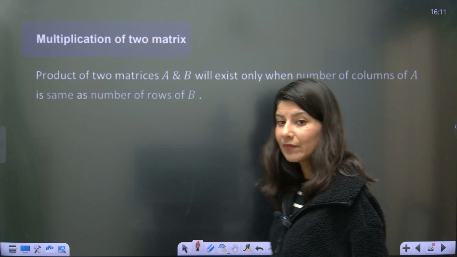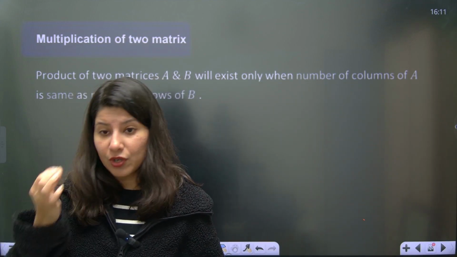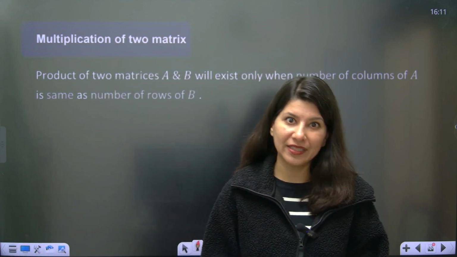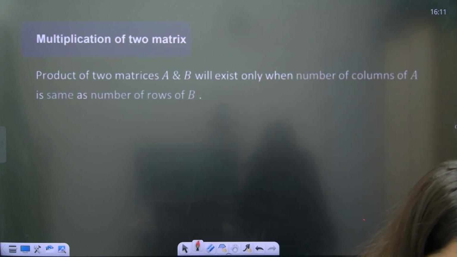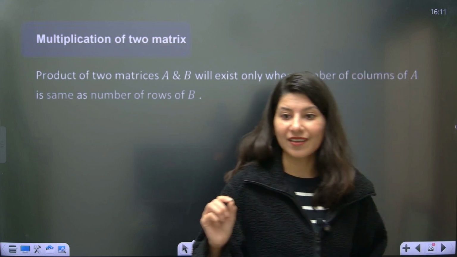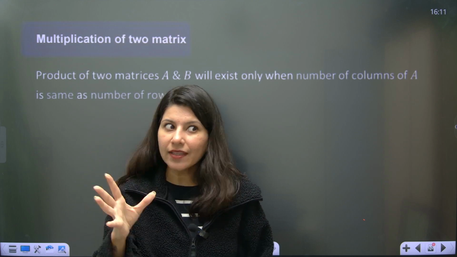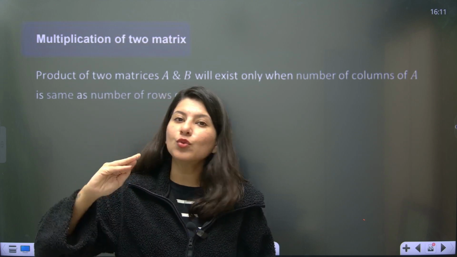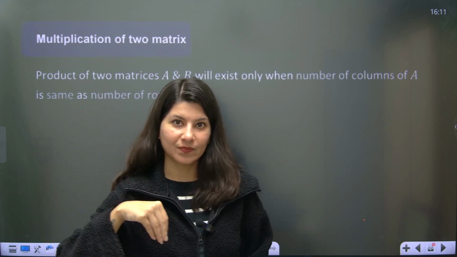And here comes something which carries utmost importance for your KCET and for your boards as well. What is that, ma'am? That is multiplication of two matrices. Multiplication of two matrices is something you should be very careful with while understanding. And also one more thing, we only study theory once. Study theory like that, so you don't have to redo it. It should be printed in your brain.